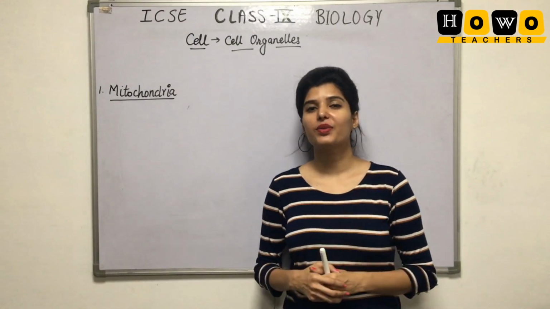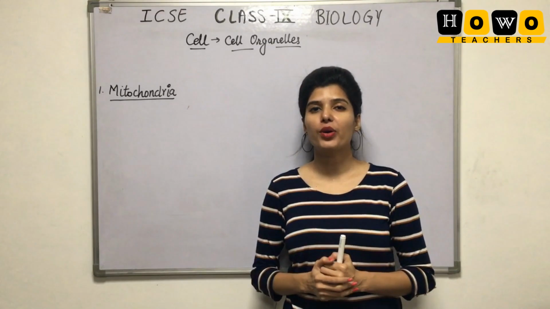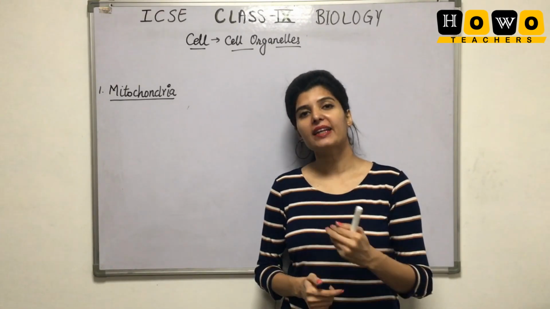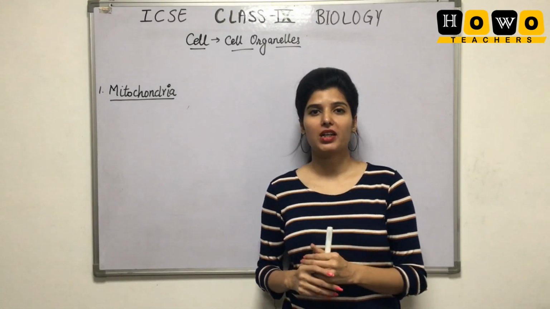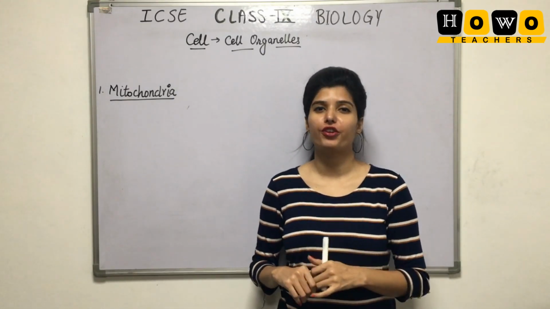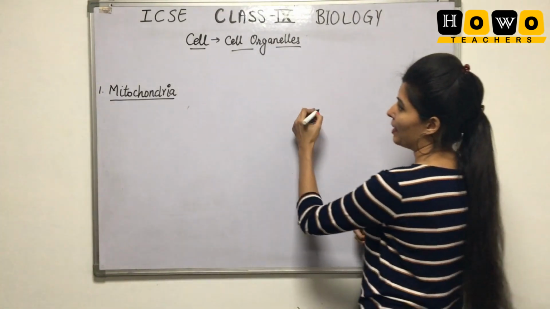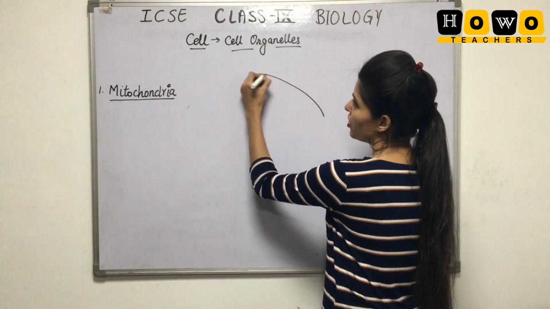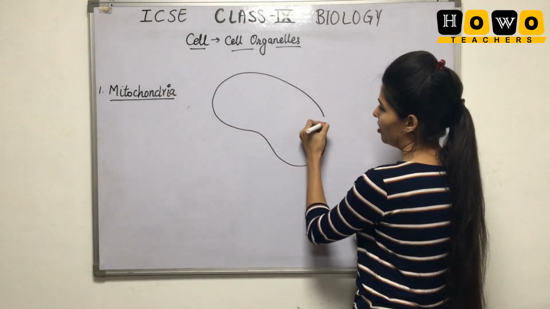So let us start with the drawing of each and every cell organelle and knowing its function. At the end of this video, I will be telling you which cell organelle is the most important for your exams. Let us start with mitochondria. Mitochondria is a sausage-shaped double membrane cell organelle.